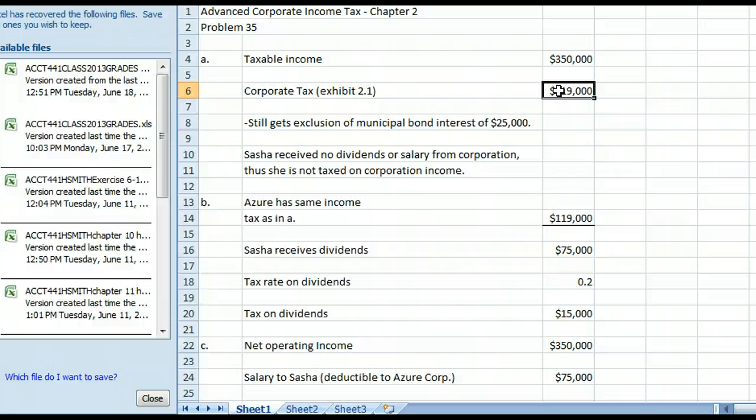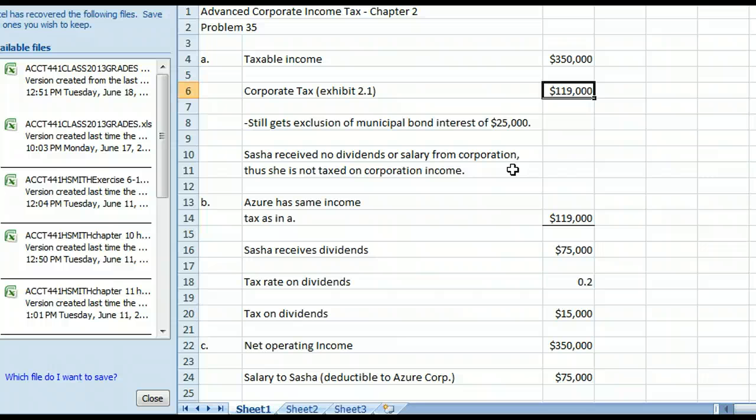Remember, we're in a progressive tax system, so because of that, the rates that we earn are lower for the lower income levels, and then they go higher. Okay, so the tax will be $119,000. Sasha received no dividends or salary from the corporation, thus she does not have to pay any taxes. It's all taxed at the corporation level, and this is when we are a C corporation.